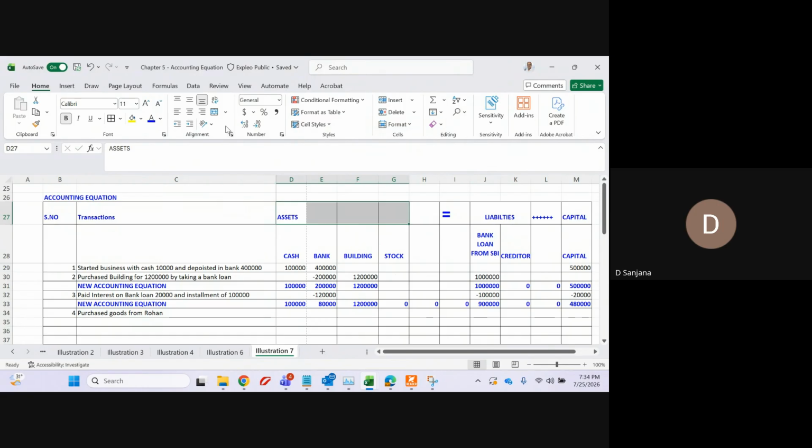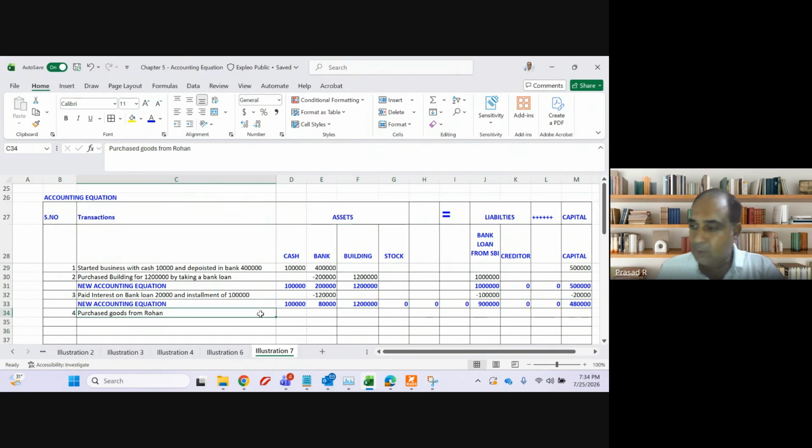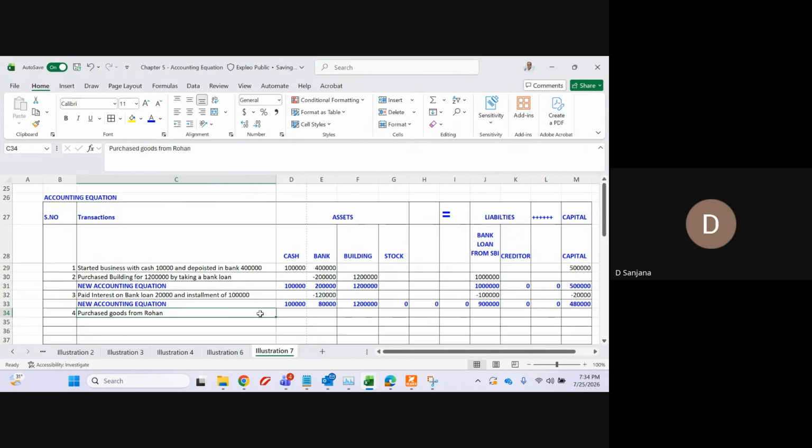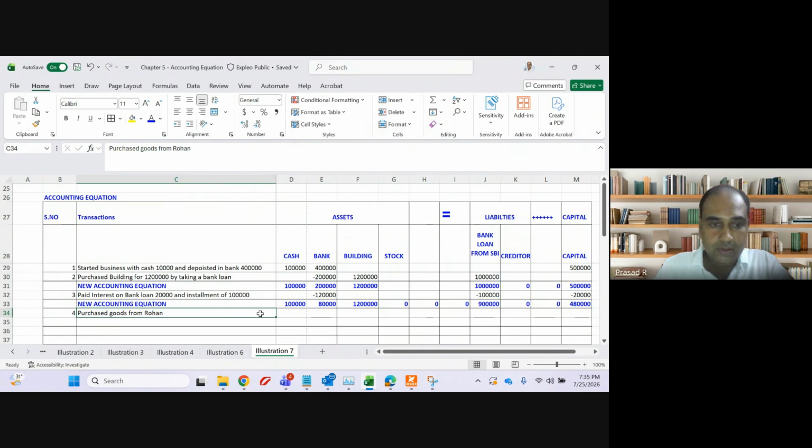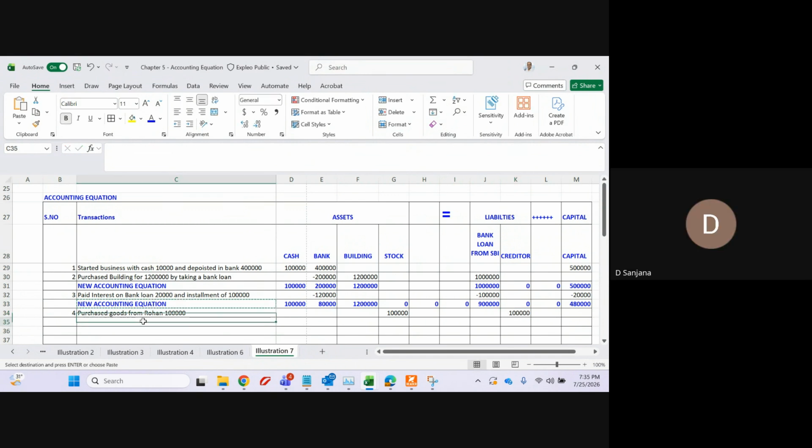So how much is the amount? 1 lakh. So my stock will increase by 1 lakh, and my creditor will also increase by 1 lakh rupees. Clear, guys? Yes, sir.